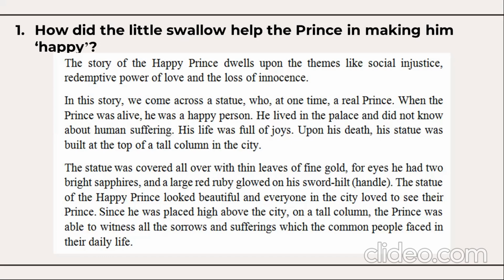Upon his death, his statue was built at the top of a tall column in the city. The statue was covered all over with thin leaves of fine gold. For eyes, he had two bright sapphires, and a large red ruby glowed on his sword hilt, that's called handle. The statue of the Happy Prince looked beautiful, and everyone in the city loved to see their prince.